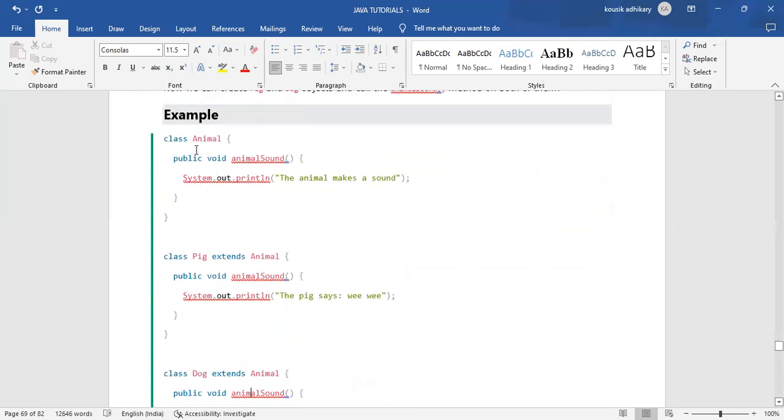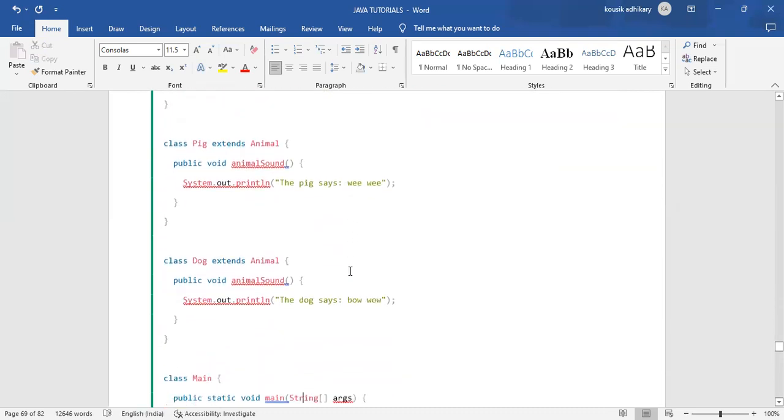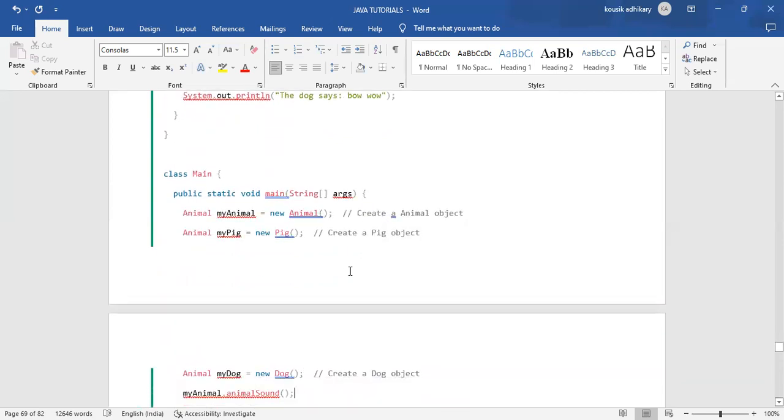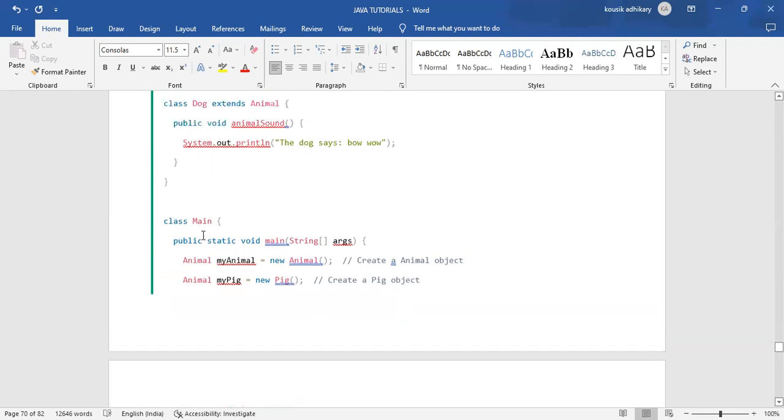There is another example: class Animal having a method sound, and the same thing, the Pig class is extending the Animal class, and the Dog class is also extending the Animal class, and there is another class having public static void main(String[] args). What is that example?